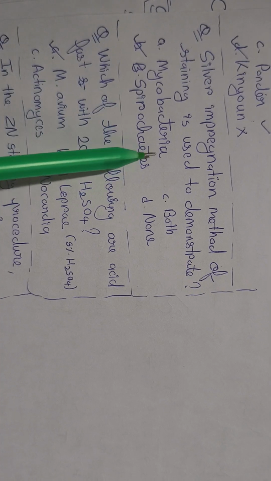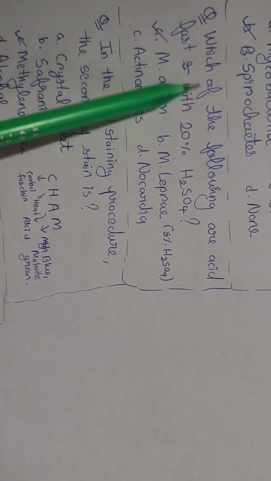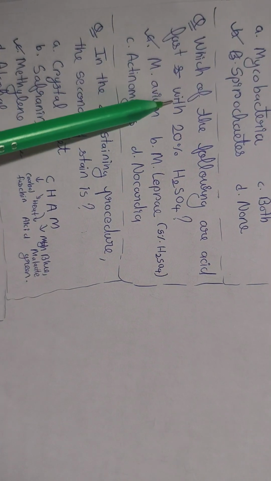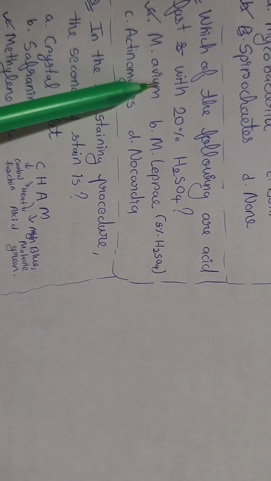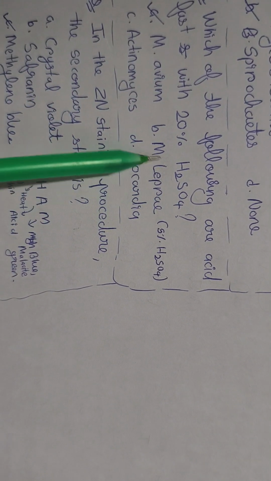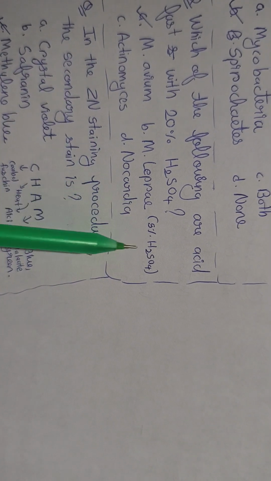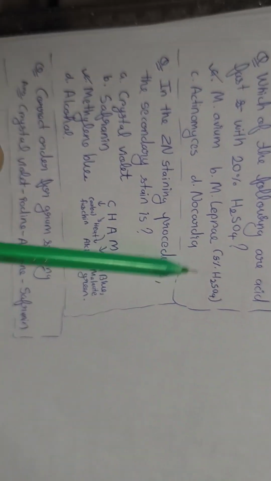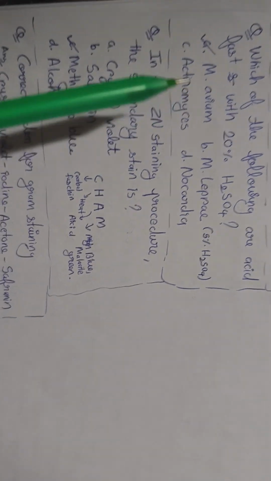So spirochetes is the answer. Mycobacterium is comparatively thicker. Which of the following are acid fast with 20%? For 20% we have Mycobacterium TB, which is not in the options, so M. avium is correct. For M. leprae we have 5% H2SO4, and for Nocardia we have 1% H2SO4, so these cannot be the answer, so most correct is M. avium.